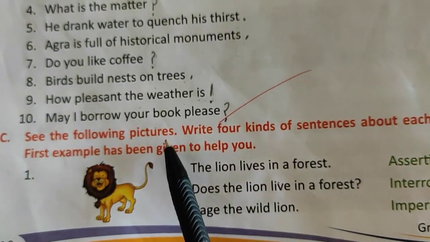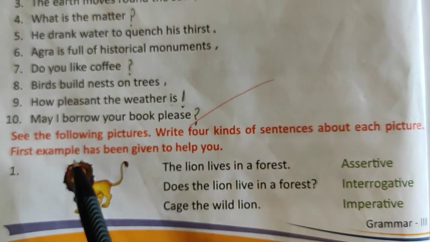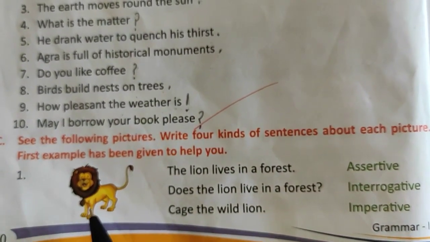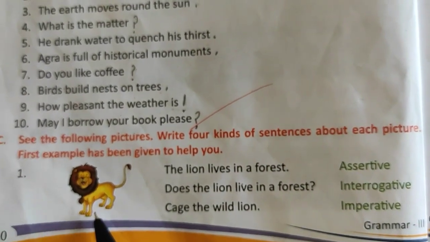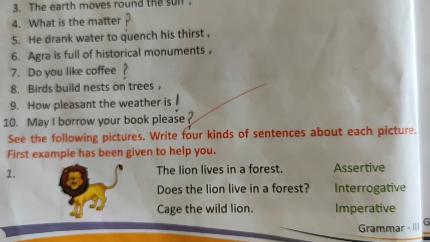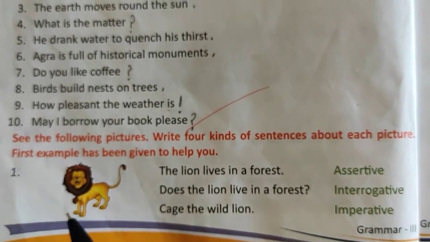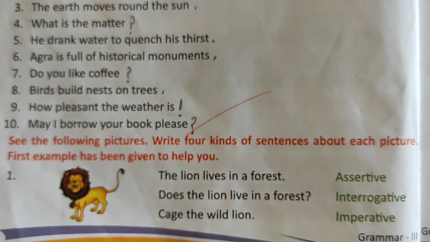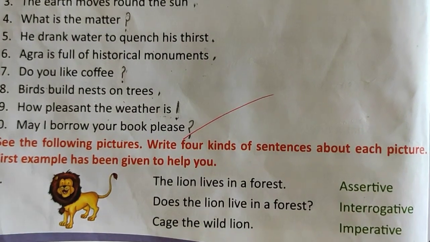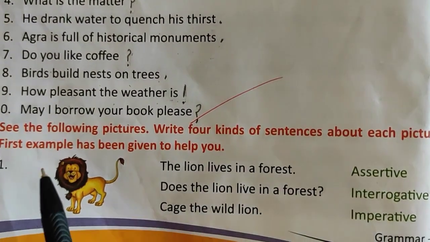See the following pictures. Write 4 kinds of sentences about each picture. First example has been given to help you. Now see here children, in this question pictures are given, and according to the picture you have to make 4 different kinds of sentences which should be related to that picture. 4 different kinds of sentences means assertive sentence, interrogative sentence, imperative sentence and exclamatory sentence. And all these 4 kinds of sentences should be related to that picture.